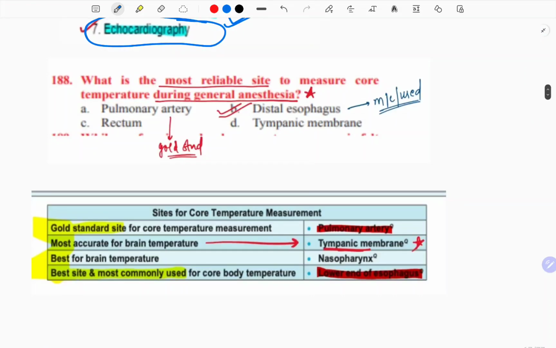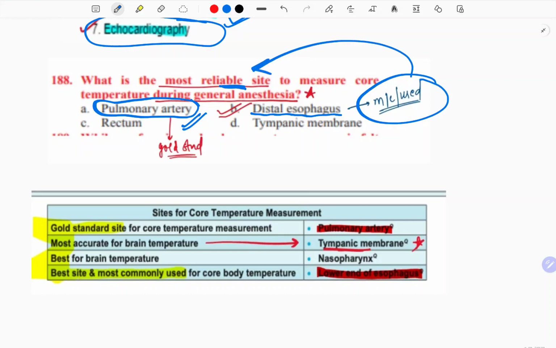Now next question is, what is the most reliable site to measure the core temperature during general anesthesia? I told you earlier also the pulmonary artery is the best, but it is not practically done. How will you reach the pulmonary artery in every patient? So the best method in practice is actually the distal esophagus. This is the most commonly used, and therefore this is the most reliable one. These words are important.